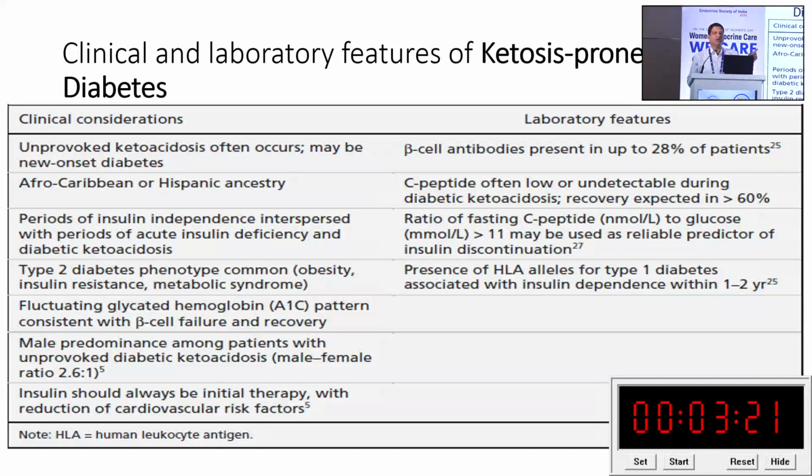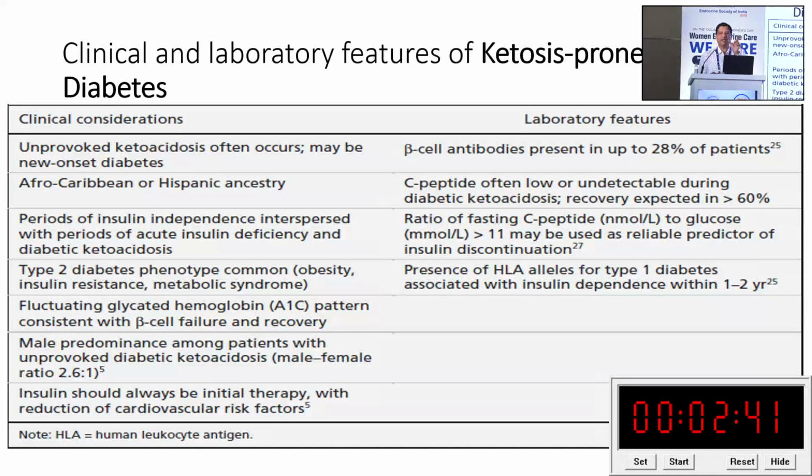Then another important youth onset diabetes is ketosis prone diabetes, or Flatbush diabetes. Typically, its characteristics are like type 2 diabetes, but in between they present with episodes of ketosis, that is, episodes of absolute insulin deficiency, and during that phase they produce ketosis. Once they improve from that point, their C-peptide improves, and again they behave like type 2 diabetes. There is a fluctuating HbA1c, it is male predominant, and insulin can be given, OHA can be given, but insulin is the best therapy for this group of patients.